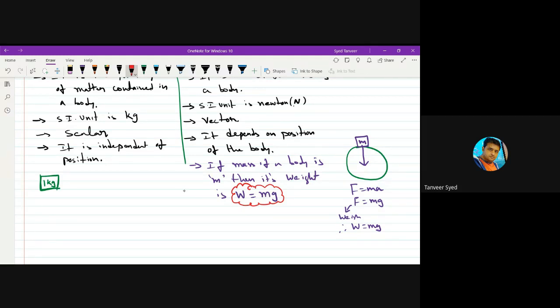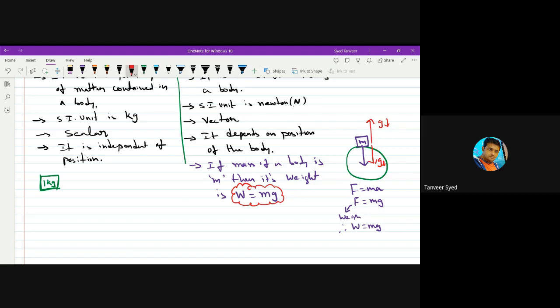In the chapter called gravitation, you will study that g is not constant; it changes with respect to position. If you go above the surface, g decreases. If you go below the surface of Earth, g decreases. And g depends on the dimension of the planet also. For Earth, the value of g is 9.8.